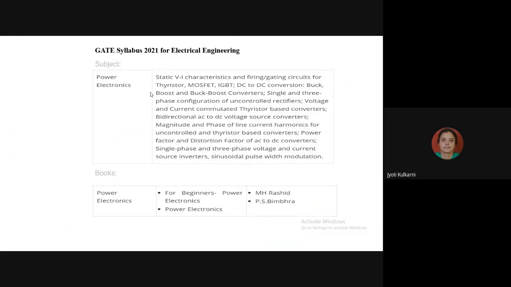So power electronics is basically based on 4 types of conversion. Okay, and these 4 types of conversions we are going to study in detail in these GATE sessions. To understand this basic part, we have 2 books which are available in our library. One is M.H. Rashid and another one is P.S. Bimbhra.